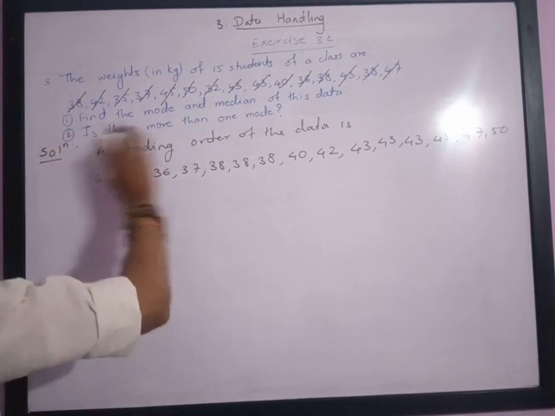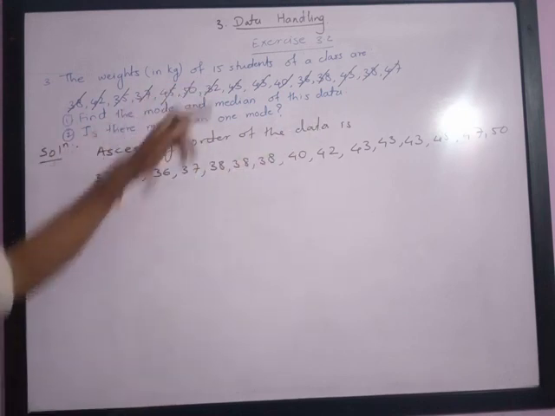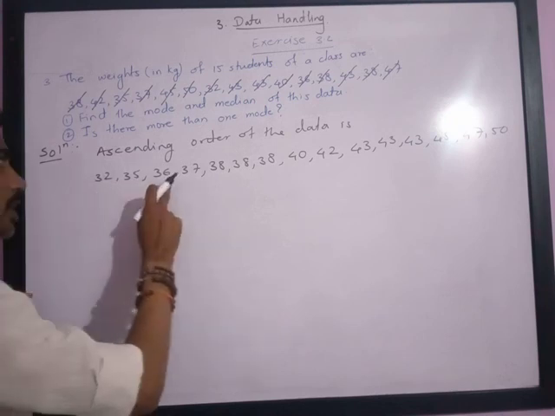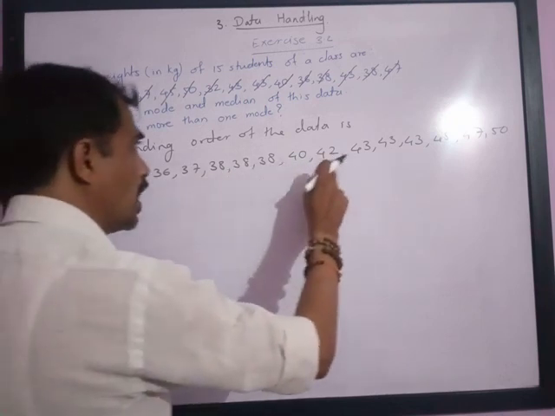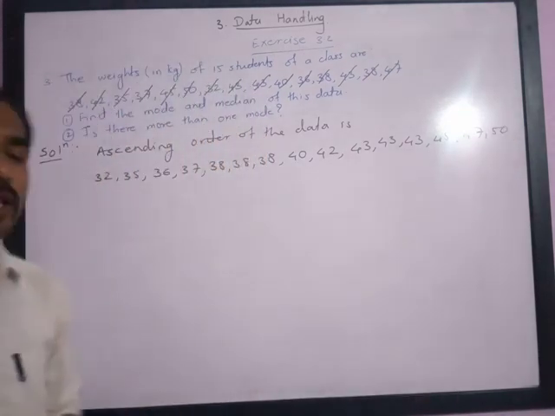So let us check whether we have written all the information or not. We are given the weights of 15 students. Here 1, 2, 3, 4, 5, 6, 7, 8, 9, 10, 11, 12, 13, 14, 15. It means we have written all the information.